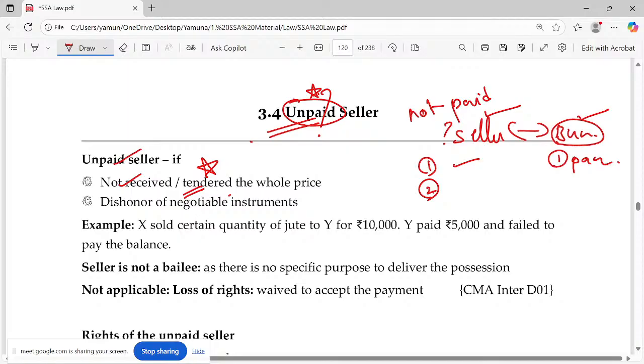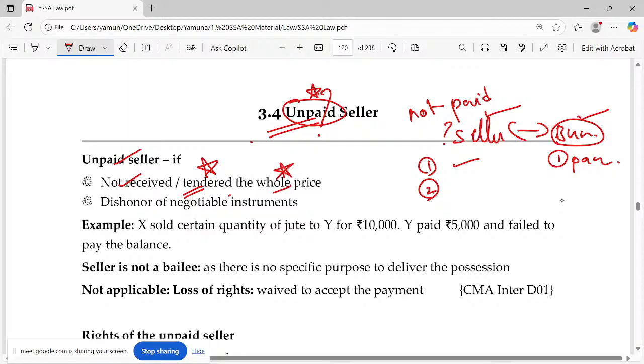Okay. Probably just think this is a credit sale, credit purchase. The buyer takes 3 months time, and the seller, you have accepted the credit period of 3 months. Now you cannot say the buyer should pay the money right away. Because he has given the time period. It is from your side concern, mutual concern. Okay. So not received or not tendered the whole price.